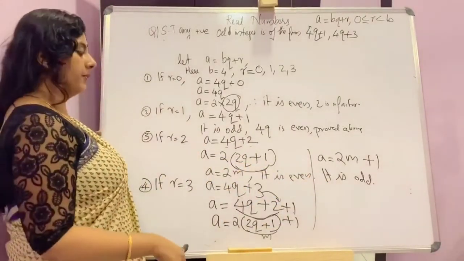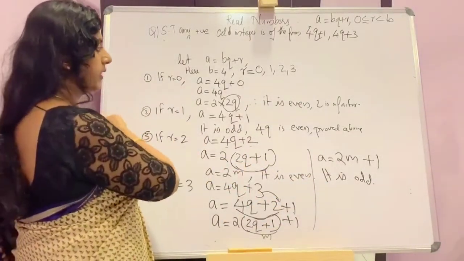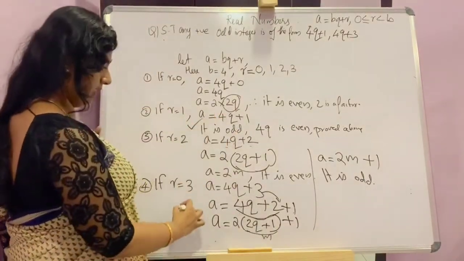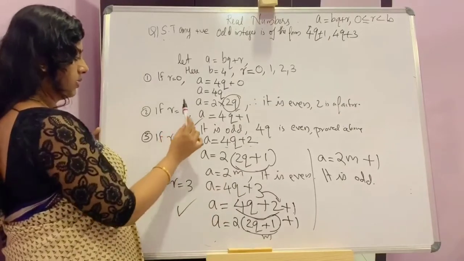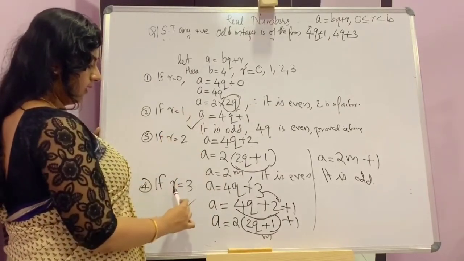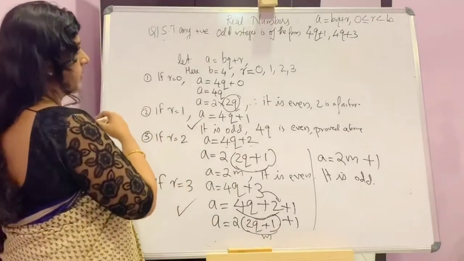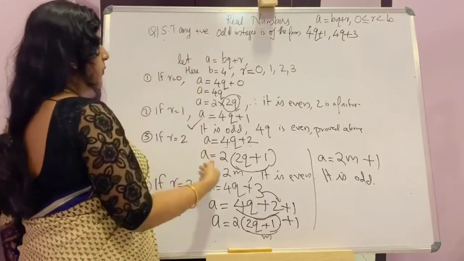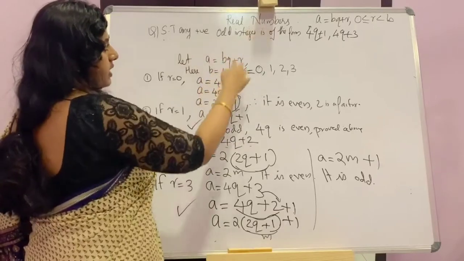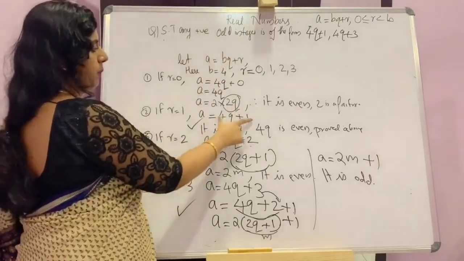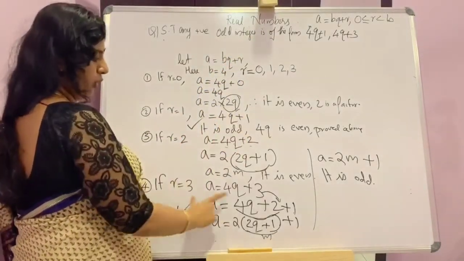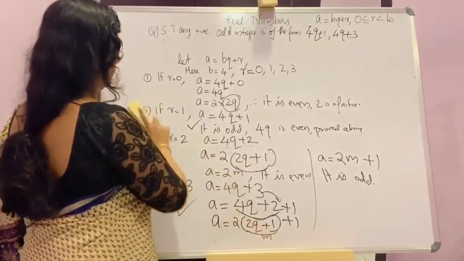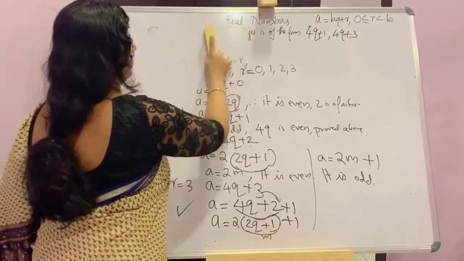Now conclude which are odd here. This is odd and this is odd. That is, r equal to 1 is odd and r equal to 3 is odd. That was what we have asked. Now we proved that any odd positive integer is of the form 4q plus 1 and 4q plus 3. Now next one.